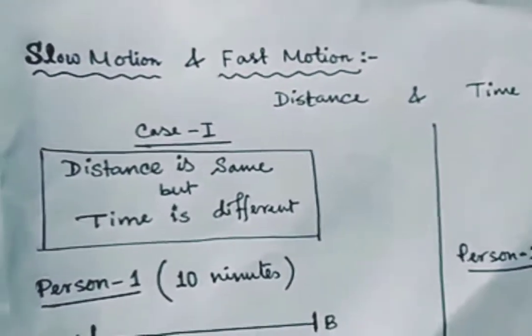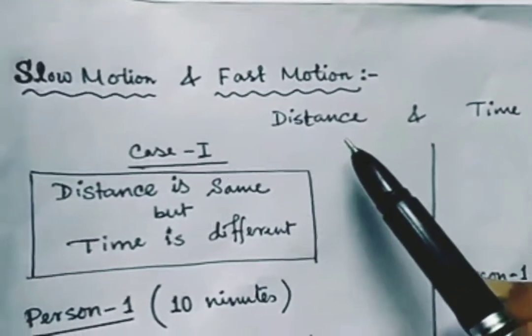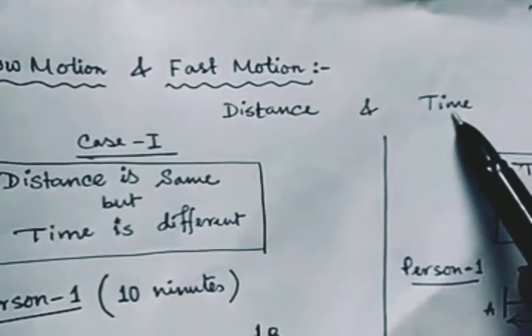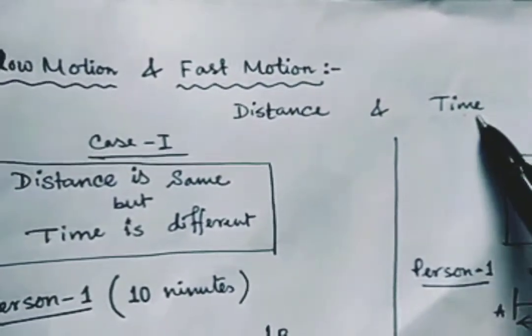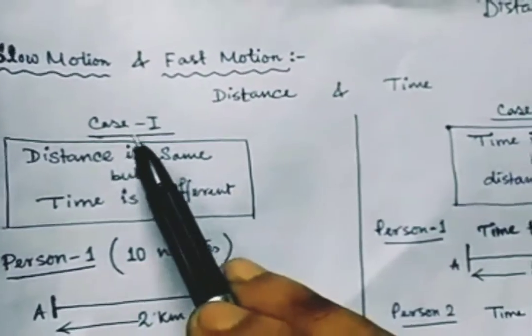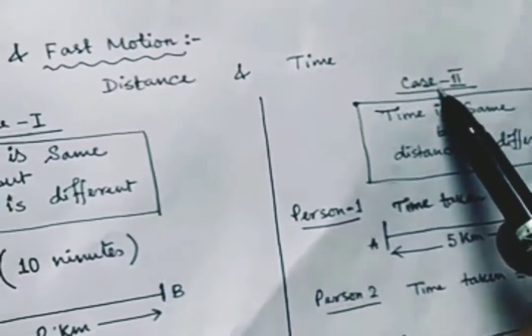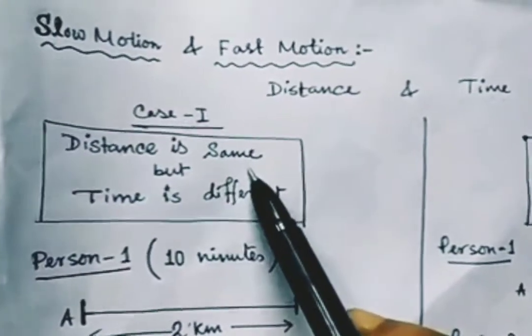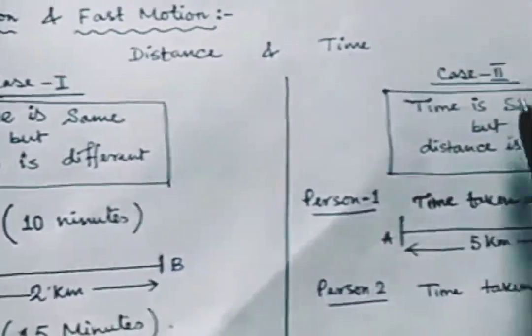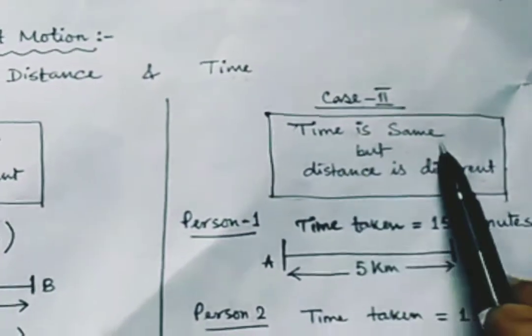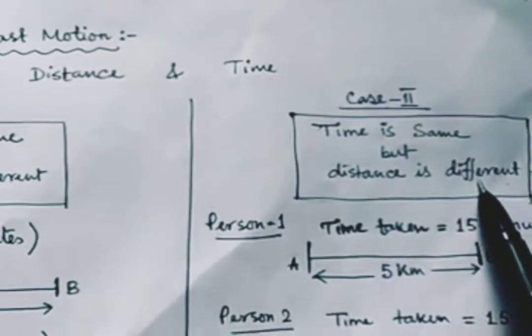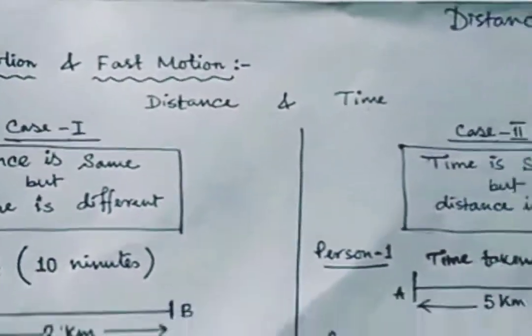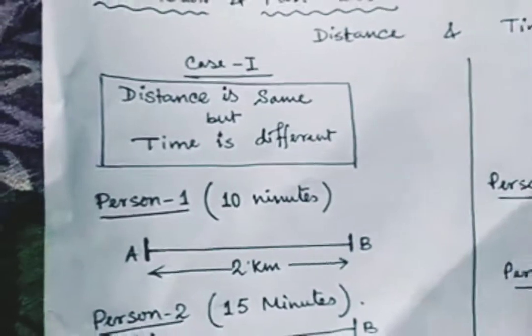Okay. So to understand whether a motion is slow or fast, these two parameters are important. One is distance, another is time. I have done two case studies, case 1 and case 2. In the first case, I have taken distance the same, but the time different. In case 2, time is the same, but the distance is different. Let me explain how these things can happen.